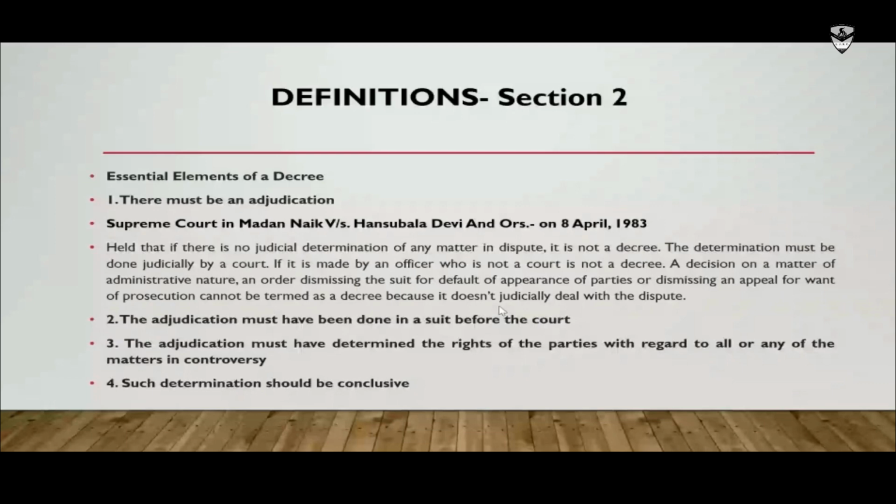The Supreme Court in 1983 in Madan Naik versus Anshubala Devi and others held that if there is no judicial determination of any matter in dispute, you should understand judicial determination is the word used, it is not a decree. So if it happens to be a decree, there should be a judicial determination. The determination must be done judicially by a court. If it is made by an officer who is not a court, it is not a decree.